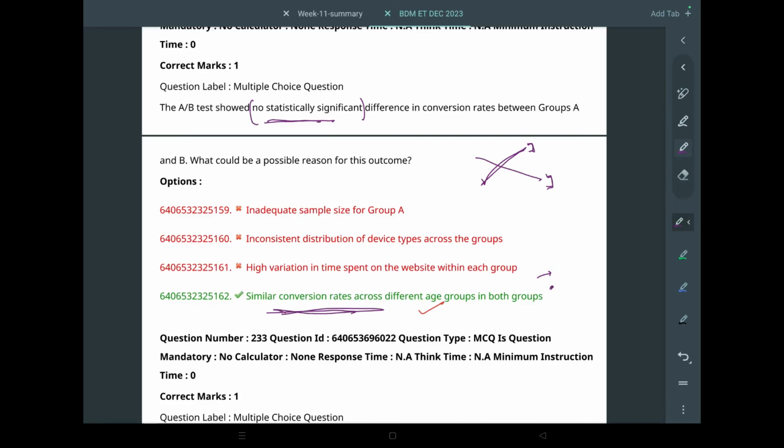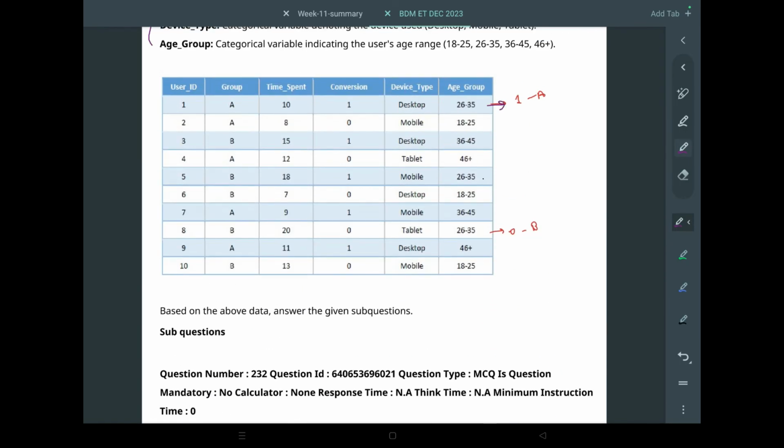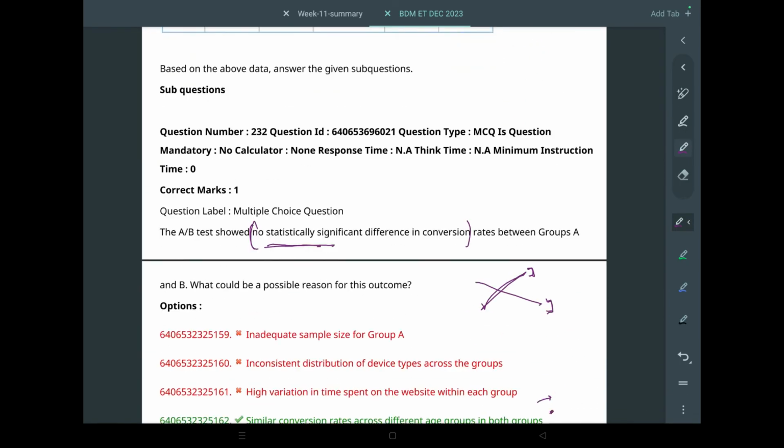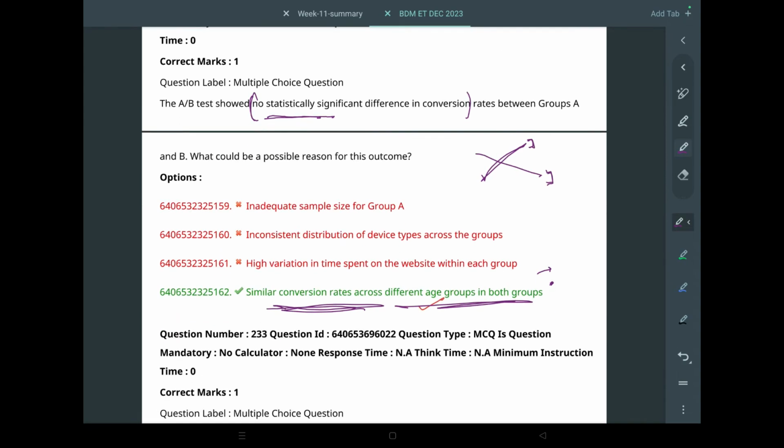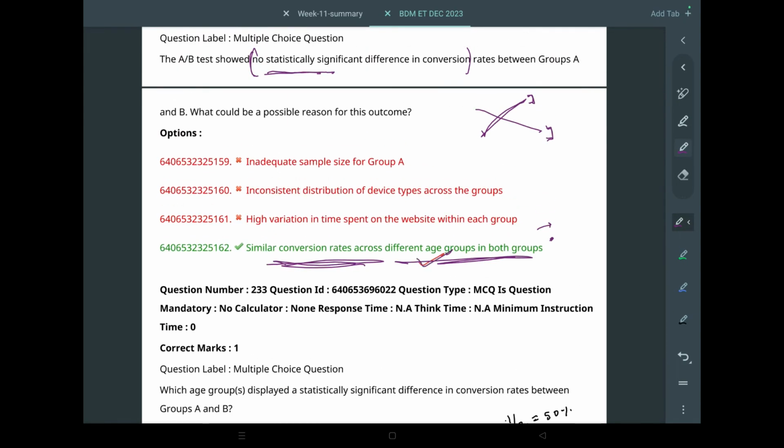So that's why similar conversion rates across different age groups in both groups. This can only be inferred if it is already said that no statistically significant difference is shown. Because if it is shown, then we will have to see which group is converting more, which group is not converting more, and we have to do analysis of it. So we can directly say that similar conversion rates, that's why there is no statistically significant difference.